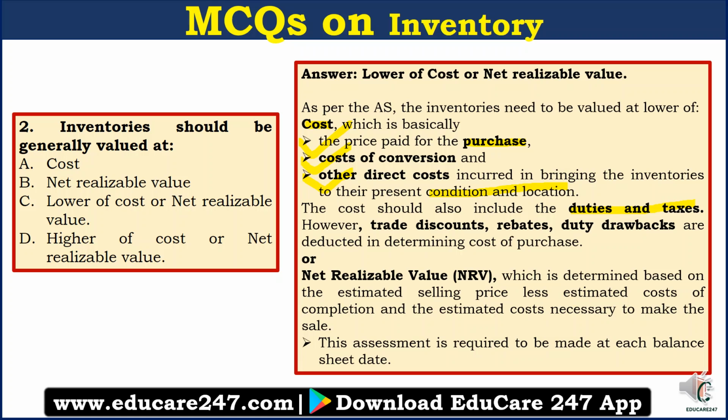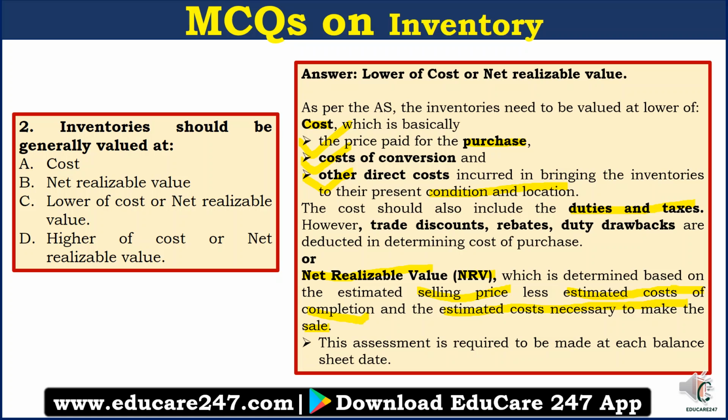So let us look at what net realizable value is. Net realizable value or NRV is determined based on the estimated selling price less estimated cost of completion and the estimated cost necessary to make the sale. So net realizable value is nothing but the selling price minus estimated cost of completion minus estimated cost necessary to make the sale.